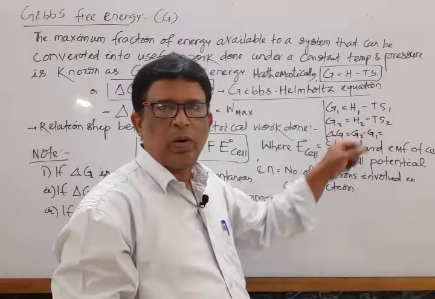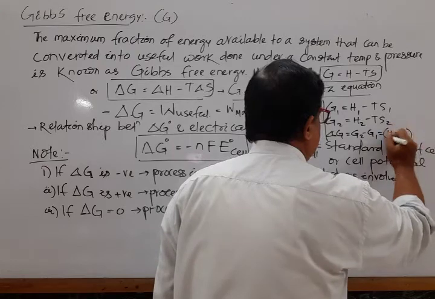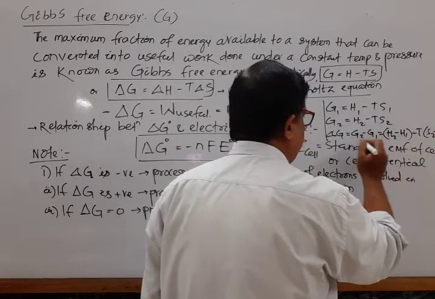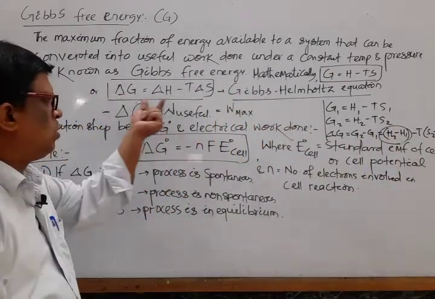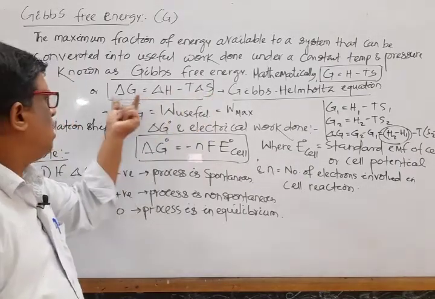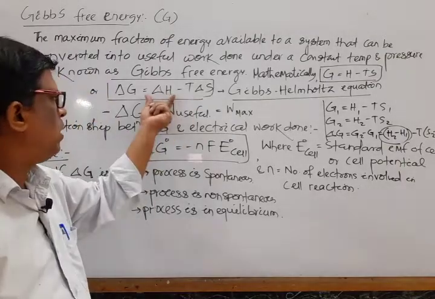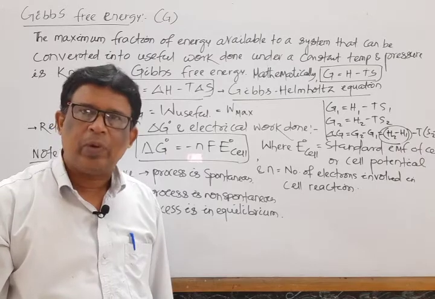Differencing these two equations, we have H2 minus H1 minus T common, S2 minus S1. That means del G is equal to del H minus T del S. So the free energy change is equal to the difference between enthalpy change and the product of entropy change and temperature.